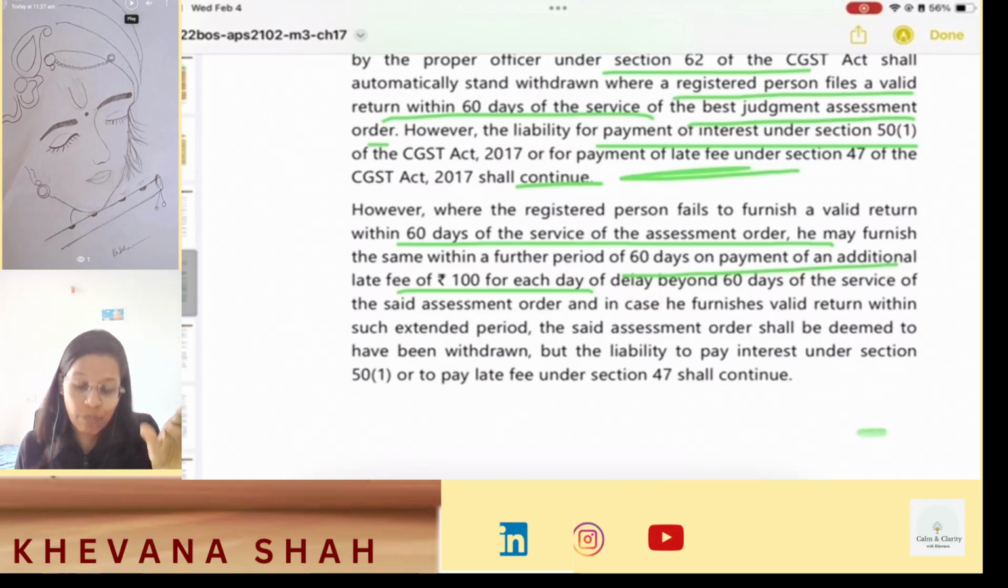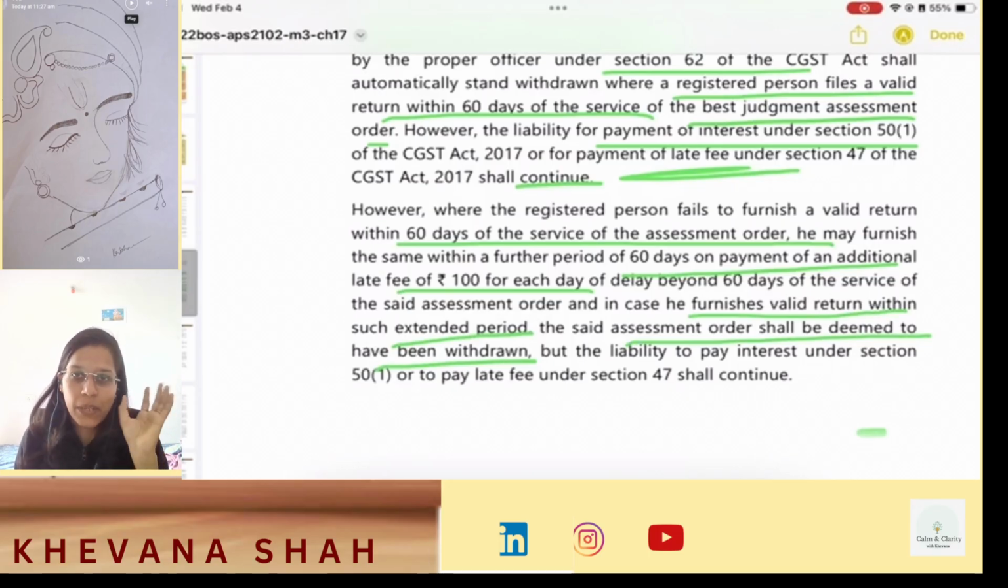So what happens in case after you have received the best judgment assessment order and within 60 days of that order, you are not filing a valid return, then again you have an option to file a valid return for another 60 days. Okay, so after the 61st day of your best judgment assessment order, if you are paying at say 100th day, so for 40 days you will be paying penalty of rupees 100 per day. Okay, and in case he furnishes valid return within such extended period, the said assessment order shall be deemed to have been withdrawn.